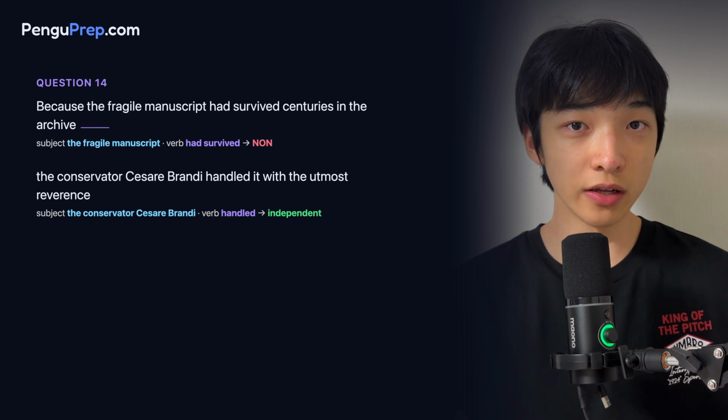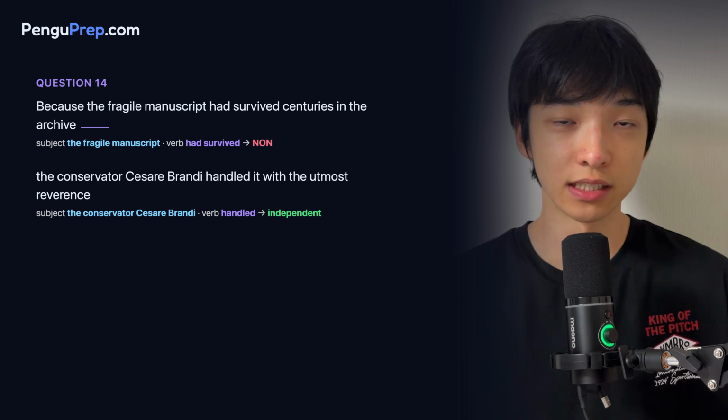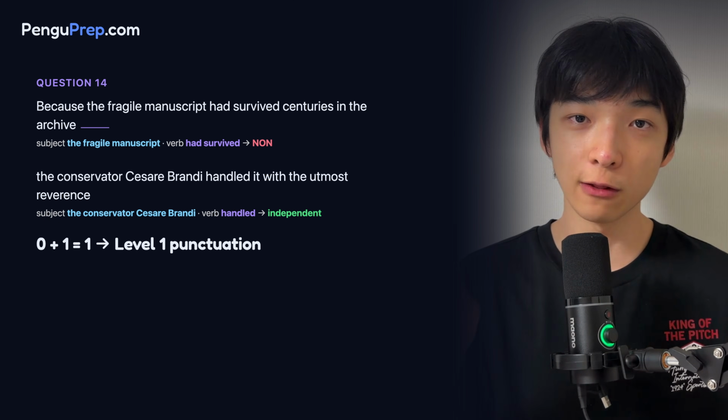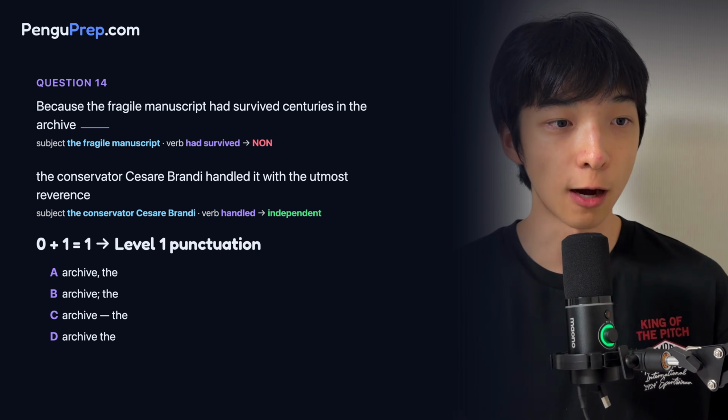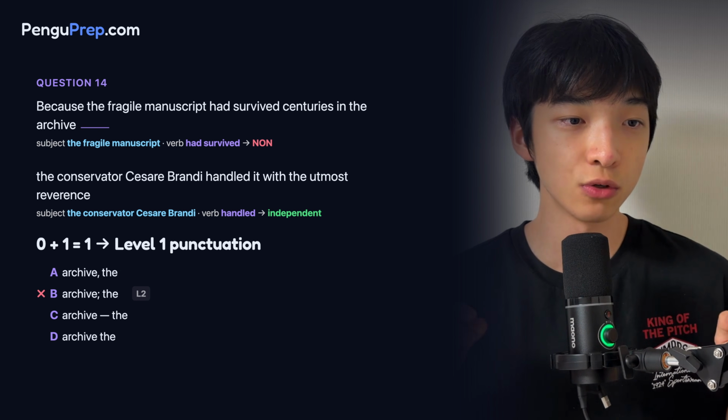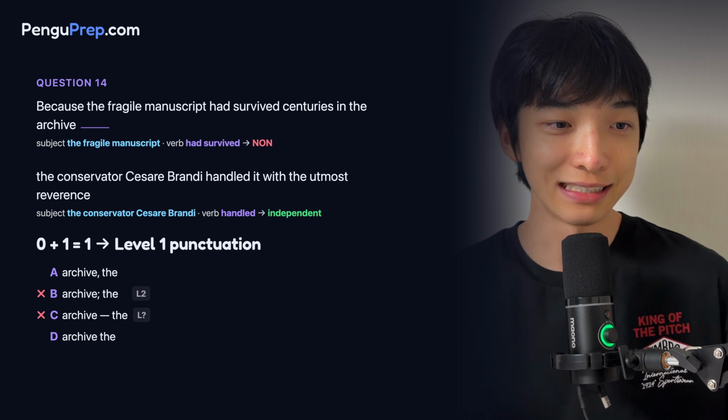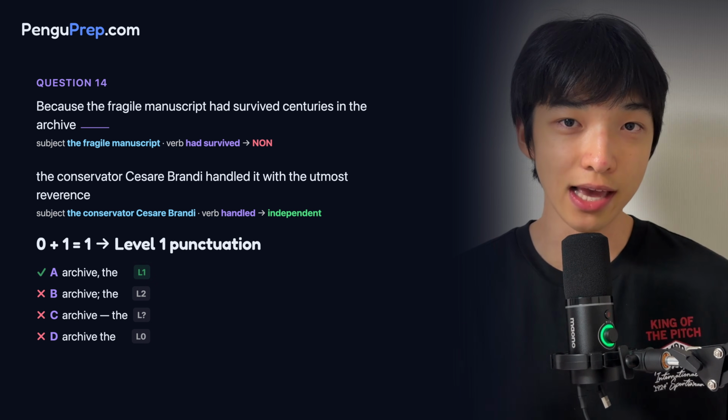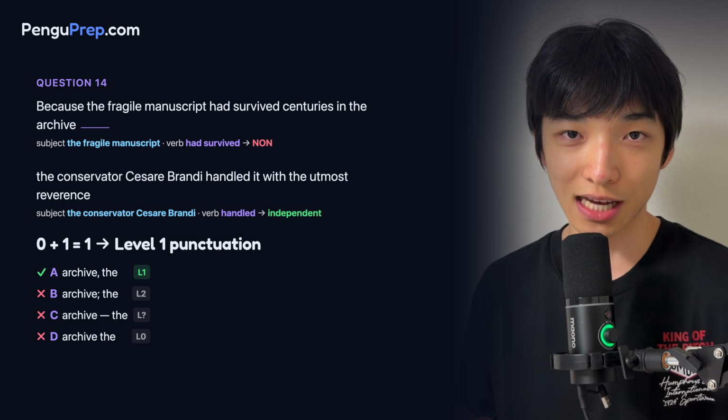So we have a non-clause and an independent clause, meaning that we need the 0 plus 1 equals a level 1 punctuation. Going through the options, I see that B is a level 2, C is something we haven't covered, D is a level 0, so A, which is a level 1, is the correct answer.